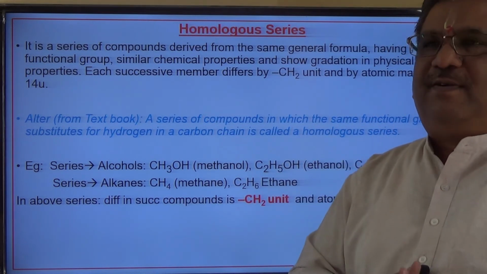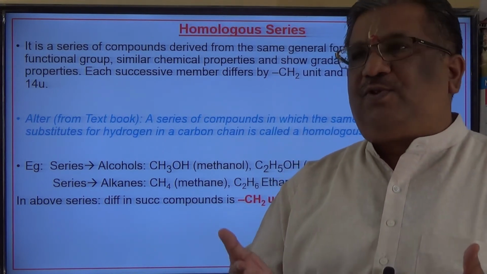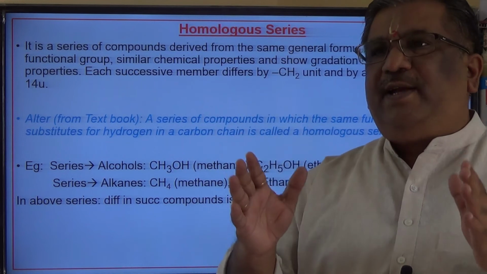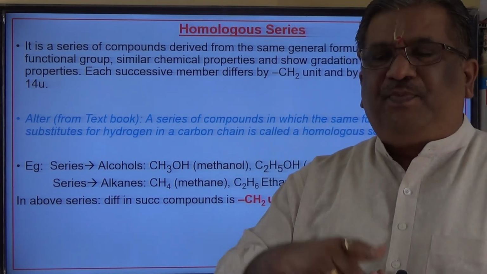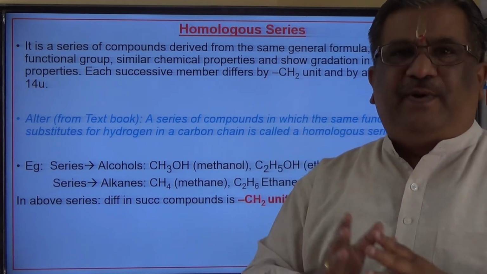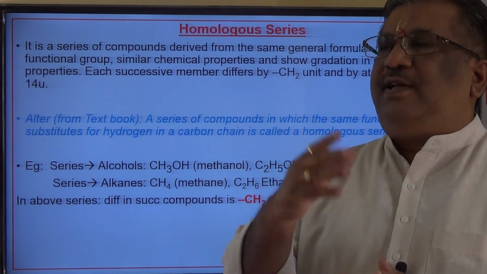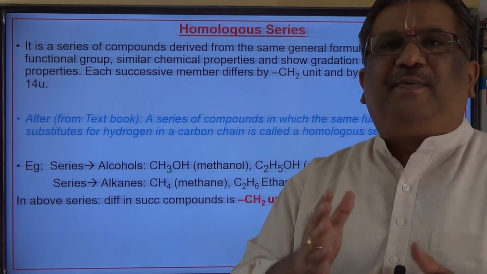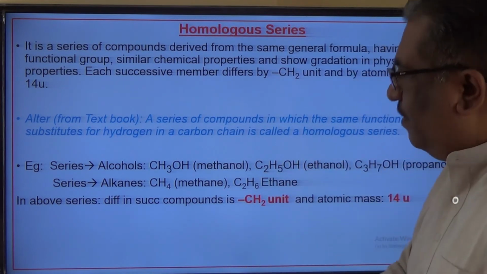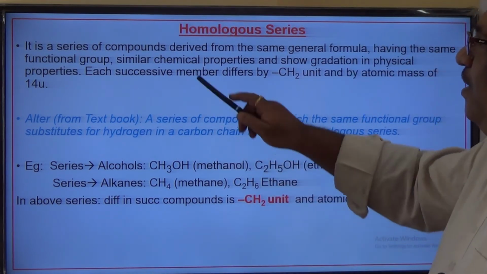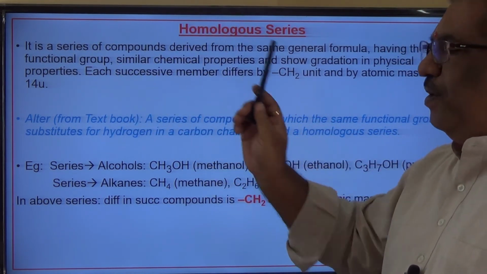What is the molecular mass of that? Carbon is 12 and 2 hydrogen, add that, 12 plus 2, 14 units. So any two consecutive compounds of a particular homologous series differ by a CH2 unit, and the difference in atomic mass will be 14 u. I hope you understand. So this is the definition of homologous series.